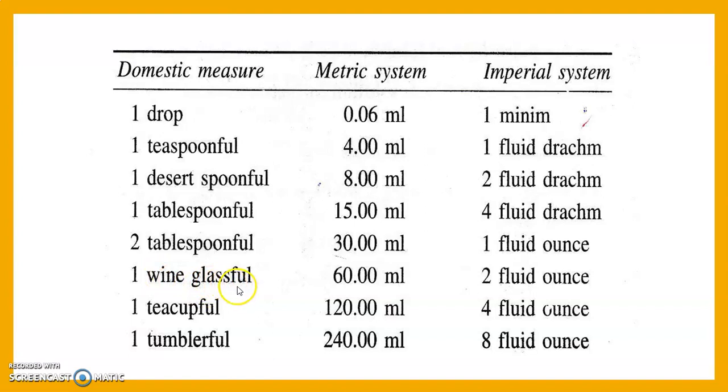1 wine glass full means 60 ml. It means in imperial 2 fluid ounce. 1 teacup full is equal to 120 ml in metric, and in imperial 120 ml means 4 fluid ounce. 1 tumbler full is equal to 240 ml in the metric system, which means 8 fluid ounces in the imperial system.